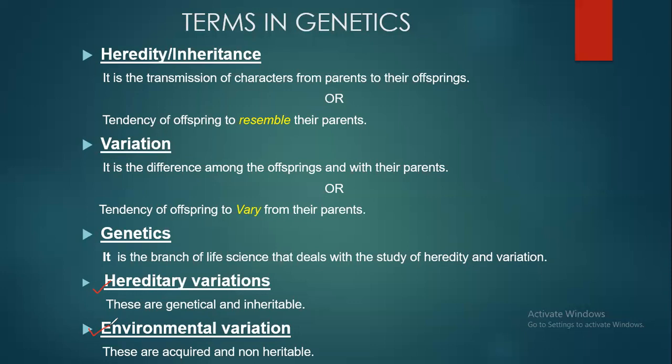The gene transferred a dark complexion to you, but because of the change in environment, from a tropical region to a very cold region, your complexion has become fairer. These differences which you observe when there is a change in the environment are called environmental variations.